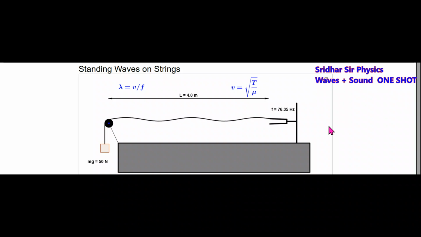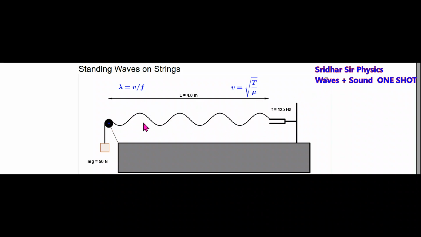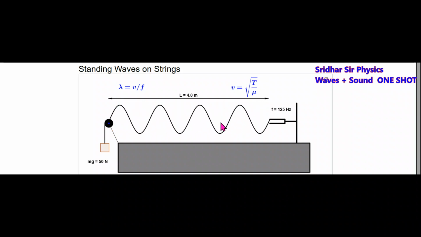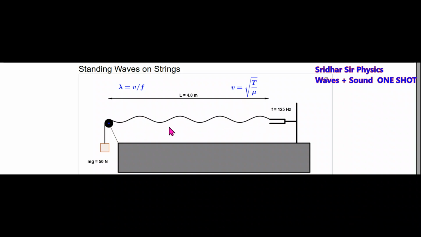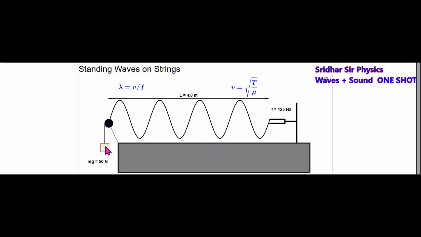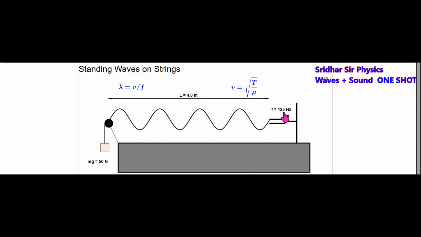Now we can see here the resonant frequencies. I'll adjust the frequency to higher frequencies. You can clearly see the standing wave setup. At higher frequency, the string will appear like a loop. We'll determine the tension from the load suspended here. The string will have a linear mass density, and the tension also we can change. The frequency of the tuning fork we can adjust here at lower frequencies.